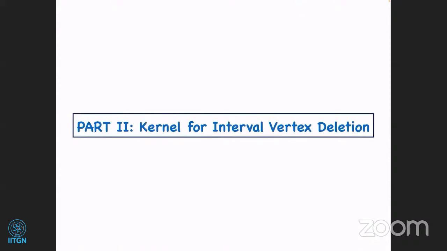So this was what I had to speak about in the first part, about matroids. Now we will look at a polynomial kernel for the interval vertex deletion problem when the parameter is the vertex cover number.